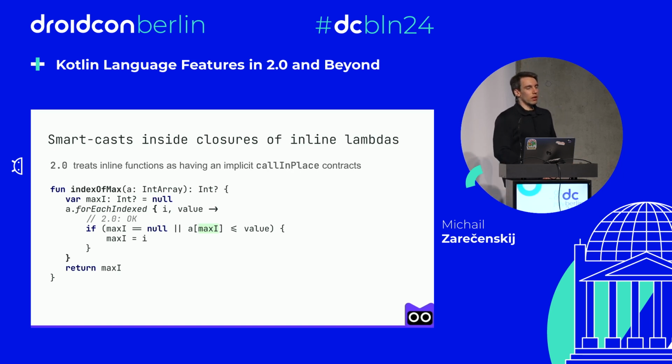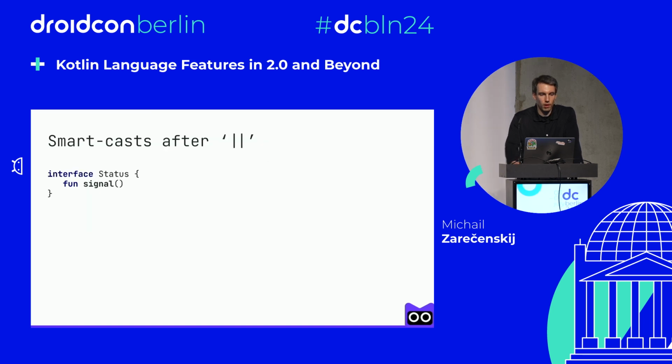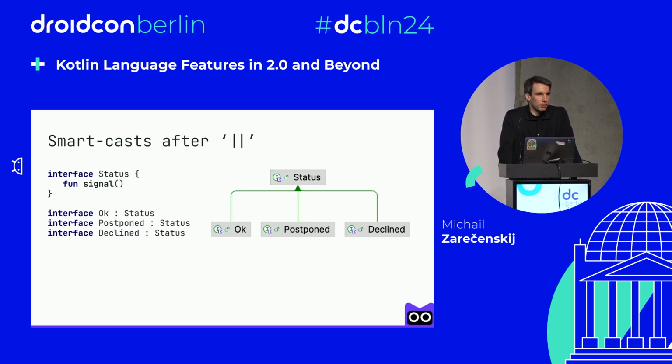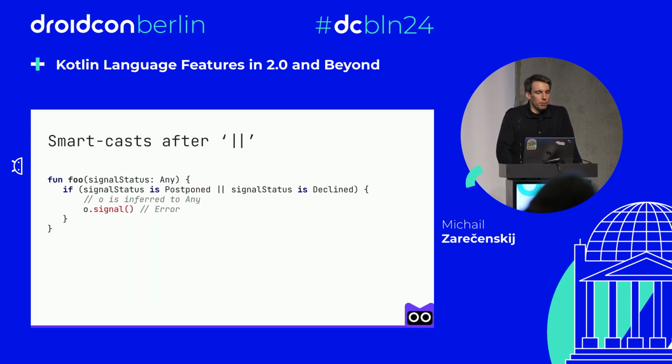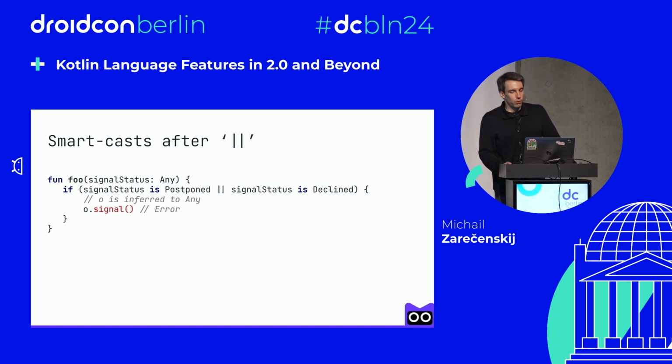So now in Kotlin 2.0, we can prove that such smart casts are safe, and we can apply them for captured values as well. The next simple update is about smart casts after a logical OR operator. So let's have a simple interface Status that has a function signal and three sub-interfaces: Ok, Postponed, and Declined. Previously, the compiler didn't perform any smart casts after a logical OR operator at all. So if we checked that our variable is either Postponed or Declined, we still couldn't invoke the function signal.